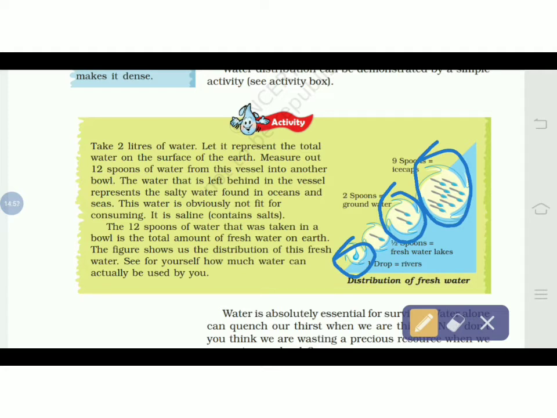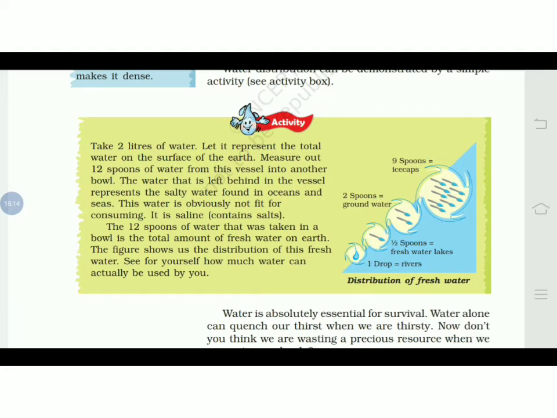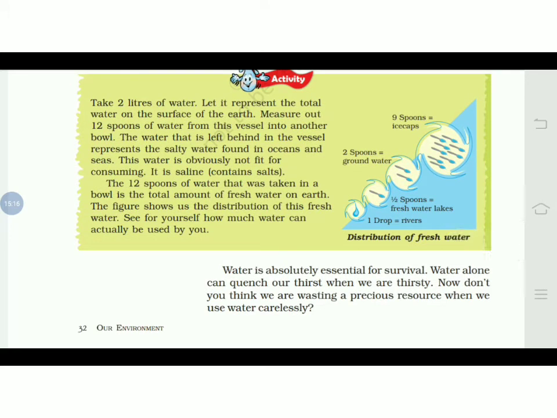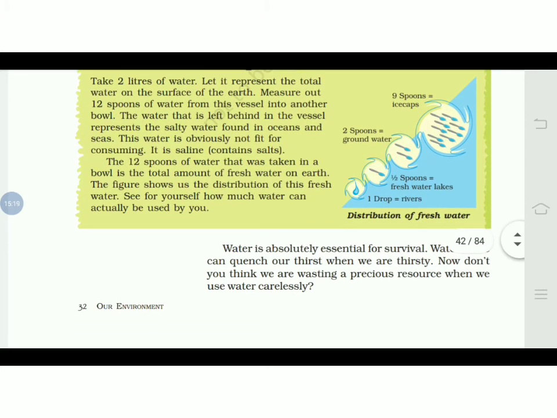Out of 12 liters of fresh water, we have only kept 12 spoons aside. The other part of the water bodies is salty and is not consumed by humans, as it has salt dissolved in it. So it cannot be consumed by human beings. So we only have 12 spoons of water. Again, what we are getting is half a spoon and 1 drop. That much water can be consumed by us.